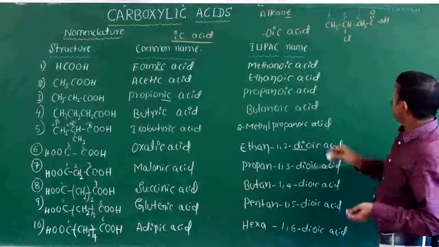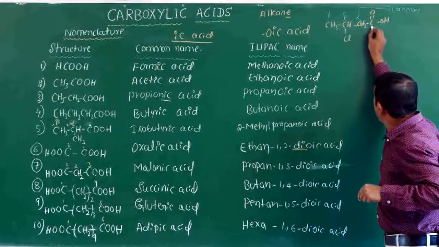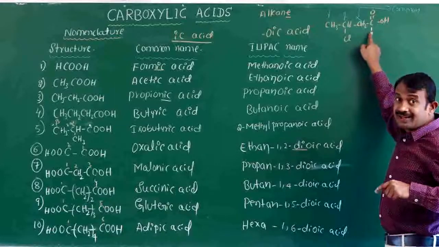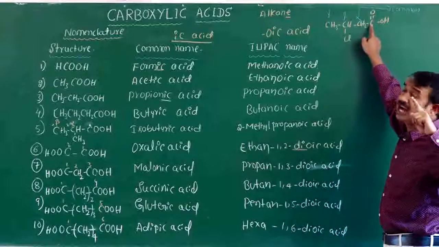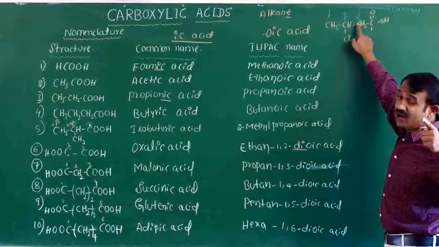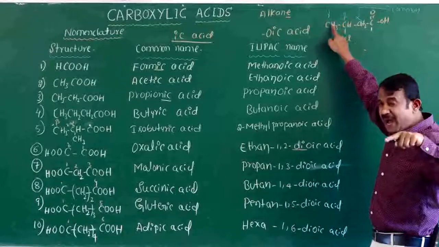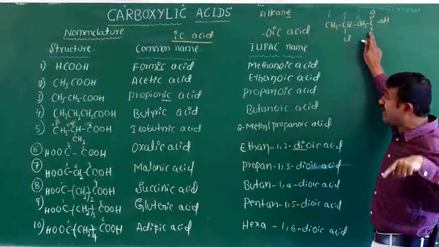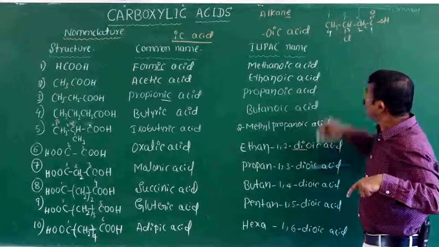In the IUPAC name, we have to consider the numbering including the carbonyl carbon. In the common name, we should not consider the carbonyl carbon. The next carbons are labeled alpha, beta, gamma in the common name. In the IUPAC system, you have to count including the carbonyl carbon as 1, 2, 3, 4.